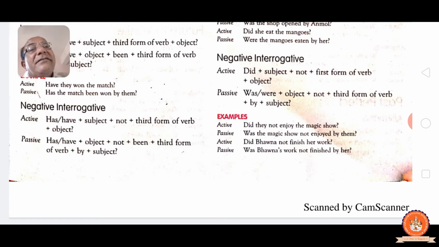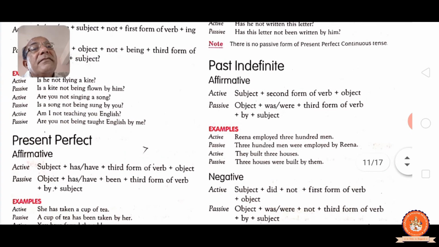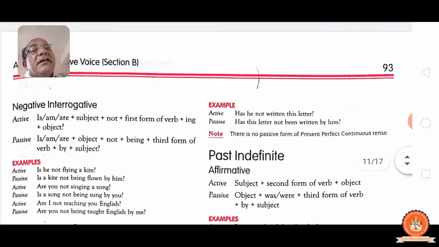See on the right side. Has he not written the letter? Has this letter not been written by him? See, has he not written this letter? Has this letter not been written by him? See, "has" comes in both, because "he" is singular and "this letter" is singular. That is why, after not, we have to add "been" in this, and then by and subject.